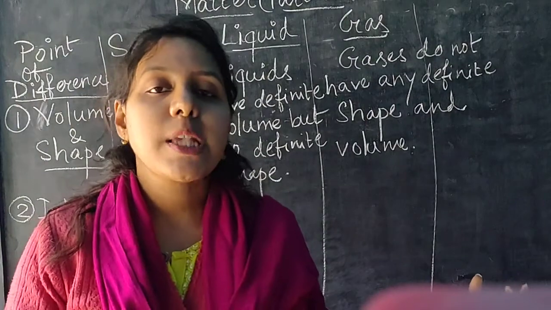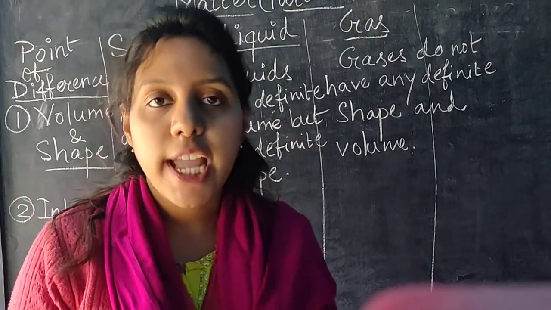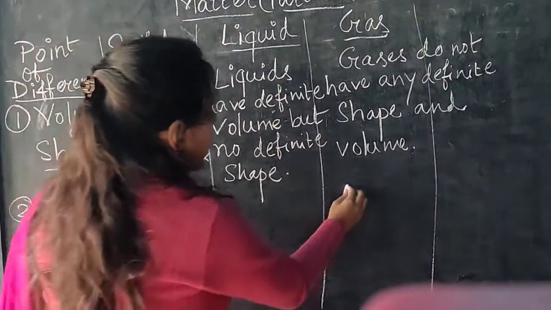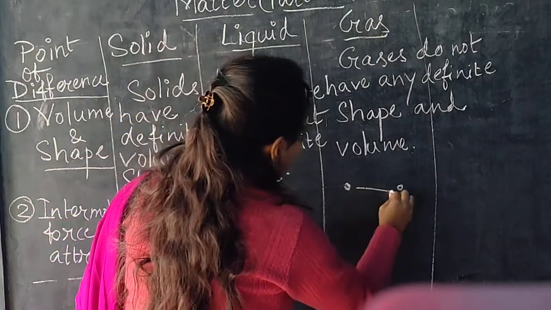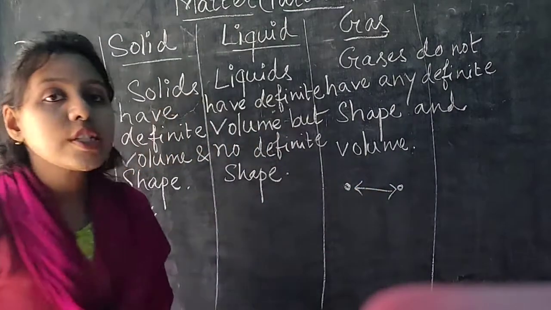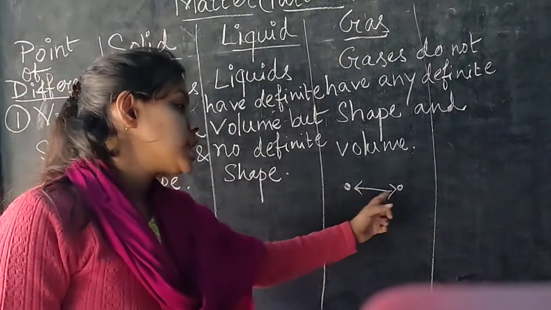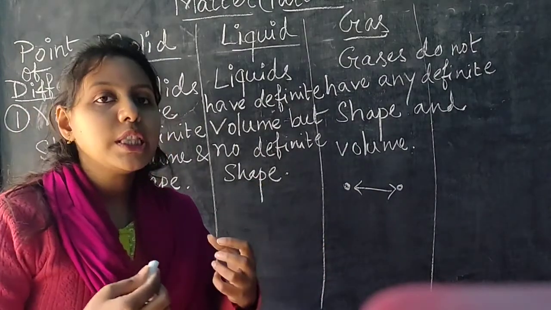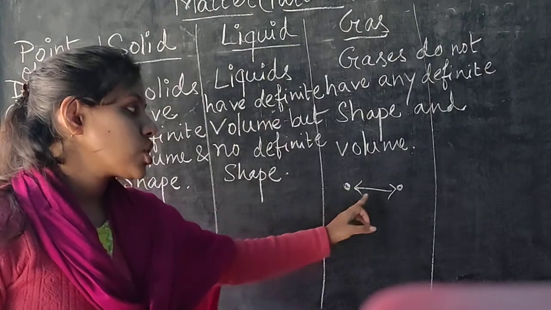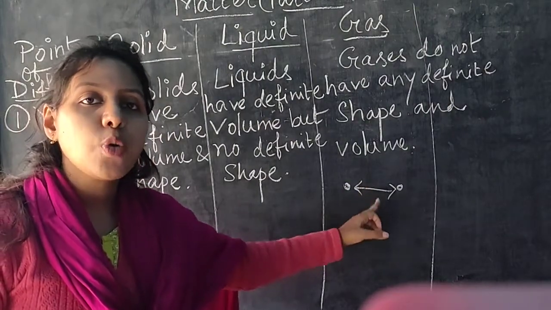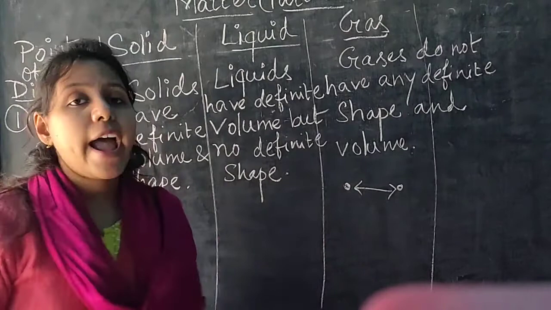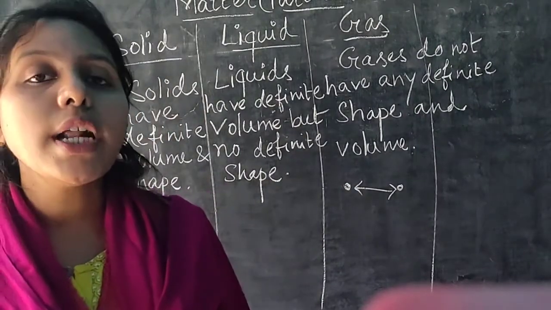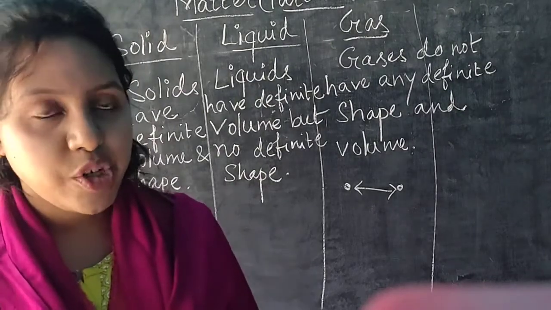Okay, they will be separated out in that case when there is no attractive force between them. But any two particles always have an attractive force between them, by which these two particles are combined or attached with each other. So therefore there is always an attractive force between these two particles. This attractive force is called intermolecular force of attraction or interparticular force of attraction.